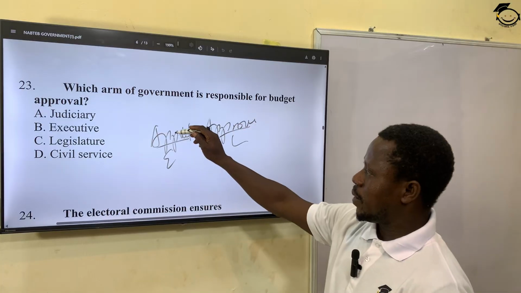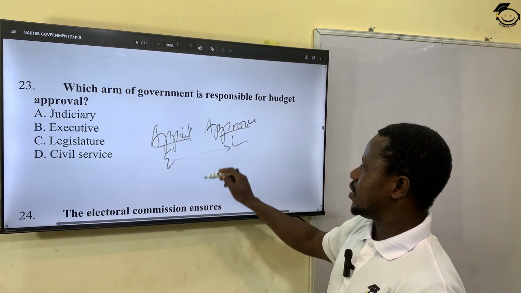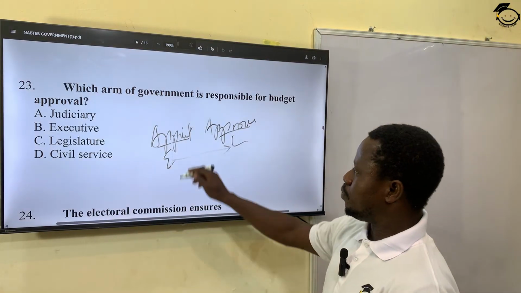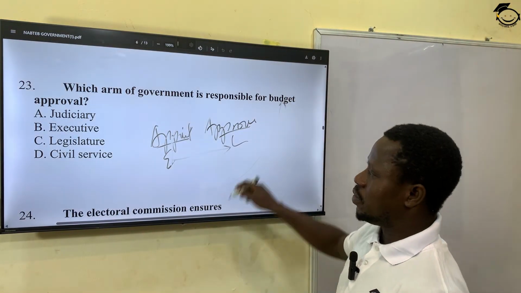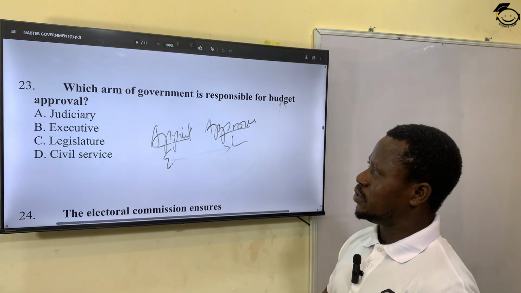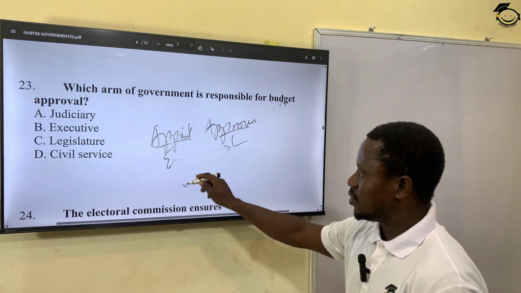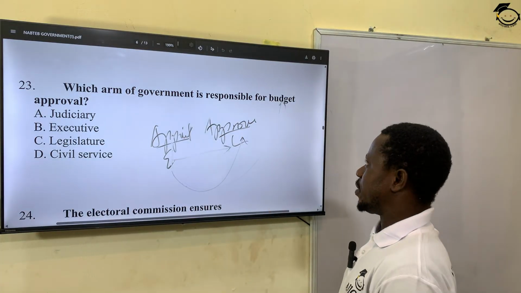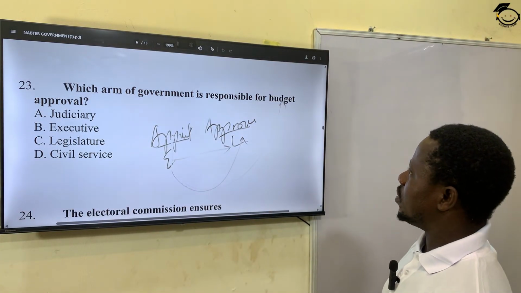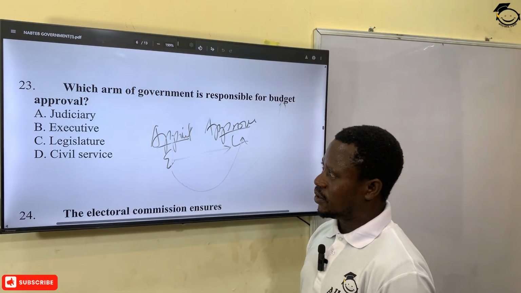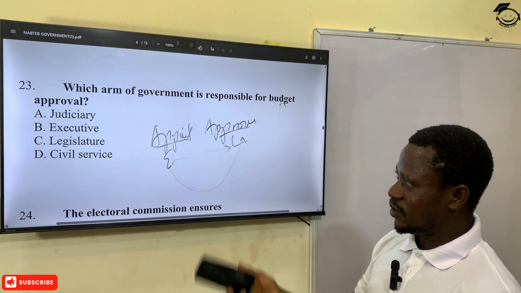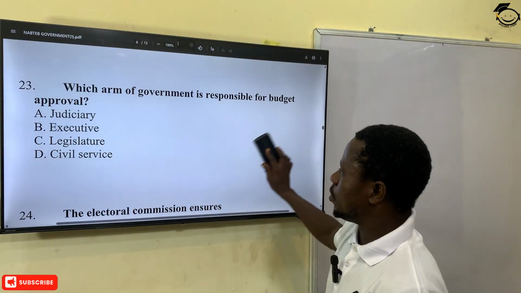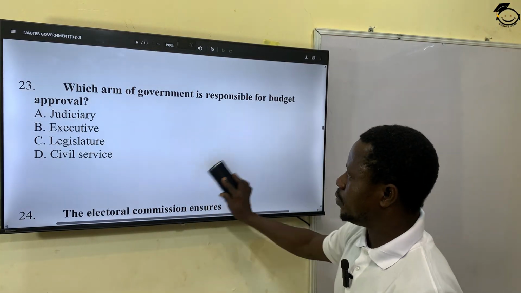So when the executive appoints, it submits the list of appointments to the legislature for approval. Likewise, the budget is in the purview of the executive. The executive drafts the budget and submits it through the president to the National Assembly or the legislature for approval. So which arm of government is responsible for approval? Judicial, legislature, and civil service. The answer is clear there. The legislature approves the budget. Option C.